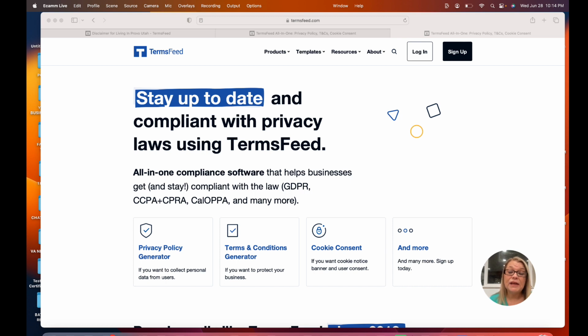I highly recommend that you do hire an attorney to write these for you. But most of our clients, they don't do that. They don't want to hire an attorney to write up their terms and conditions for their websites. A lot of people don't have them on their websites, which is a violation of a lot of regulations. So we don't want to do that. So this is a solution that I found, if you're not going to hire an attorney, and I'm not an attorney, so I'm not giving you legal advice. The only advice that I'm giving you is that you should hire an attorney, and that's the proper advice that I should give you.